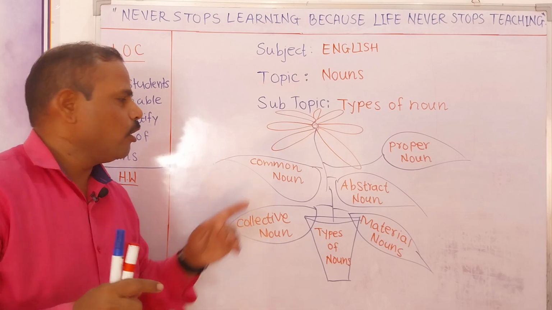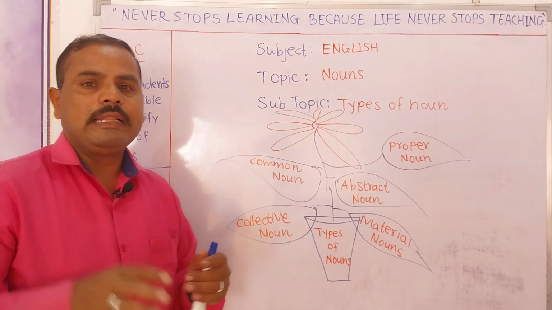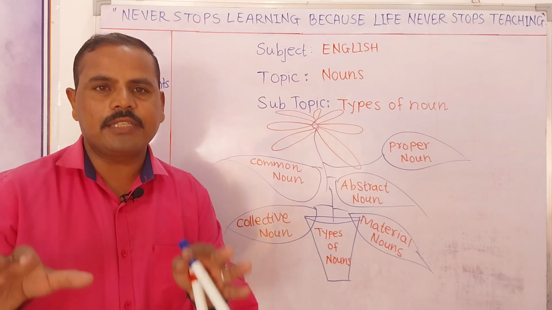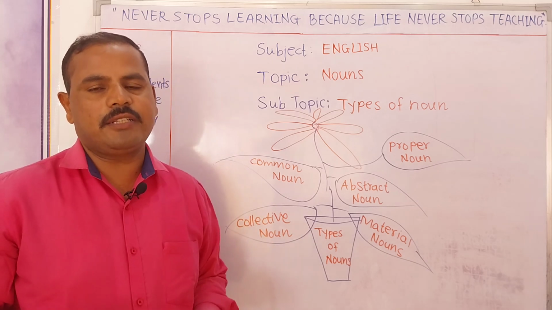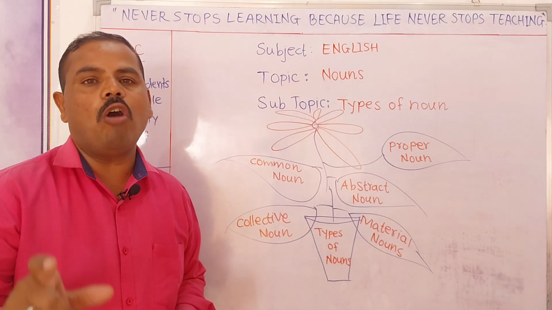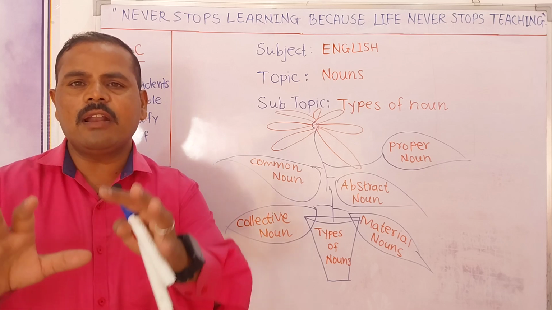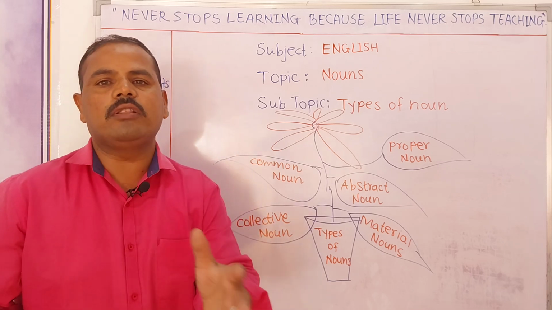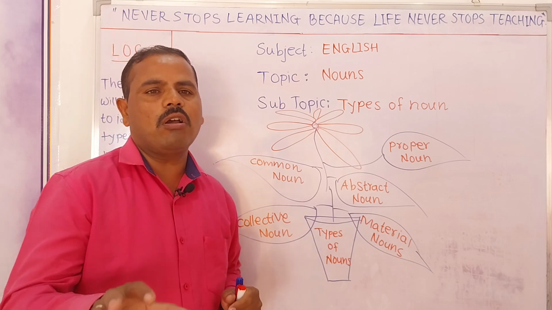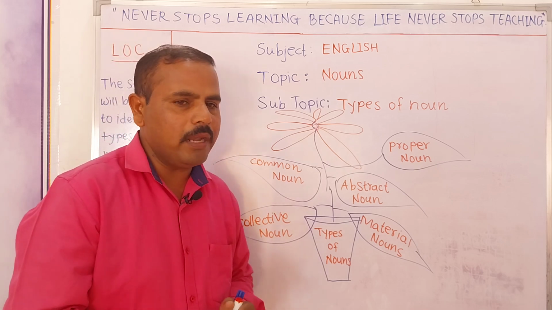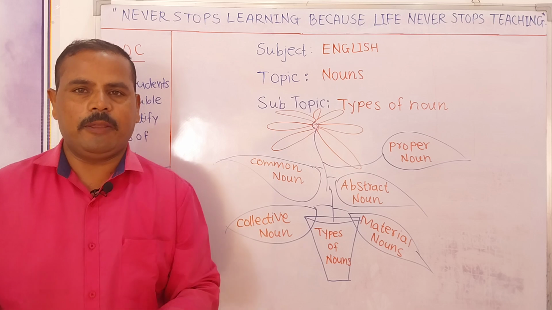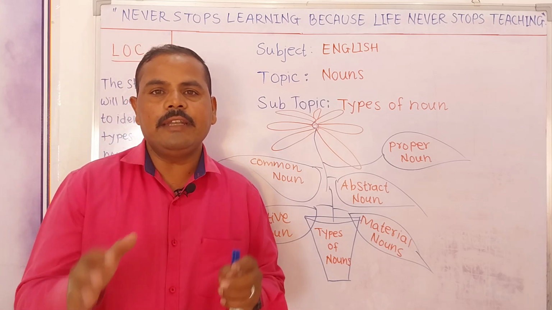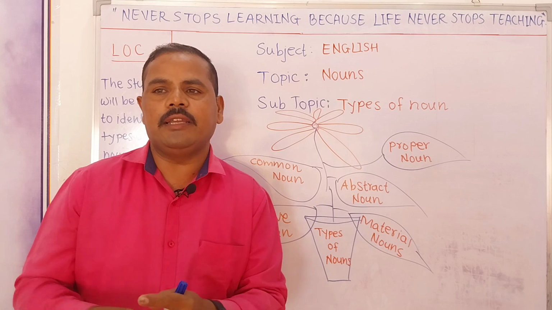So what we can say, common noun refers to general or common names of people, places, animals or things. Understand, general or common names. In general we will discuss the names, or in general we will talk about the things, or in general we talk about the people. For example, in general I can say boy. Whatever boy is there, I can say boy, right? It is in general or in common that I say.